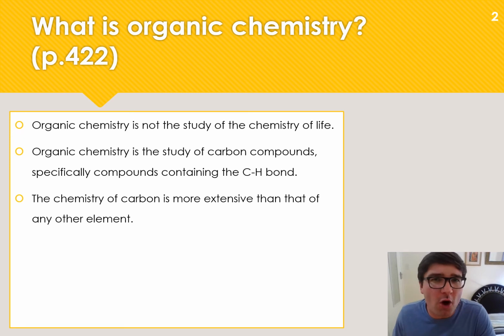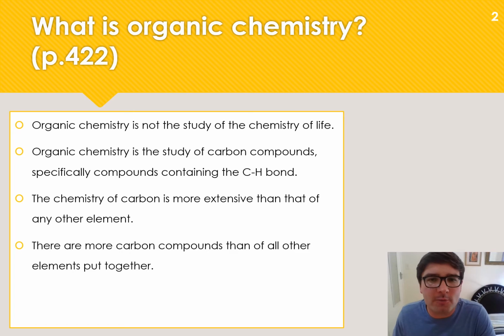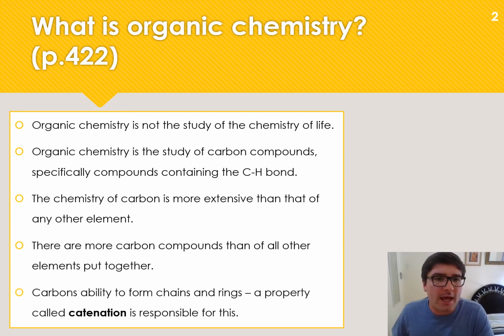The chemistry of carbon is more extensive than that of any other element. There are more carbon compounds than all the other elements put together, and that's what I said at the start. This is why it's a separate branch of chemistry. Sometimes people will say it's a whole different set of chemistry. And furthermore, why is carbon so special? Why does it have this ability to form these large amounts of compounds? This is related to a property we call catenation, which enables carbon to form chains and rings.